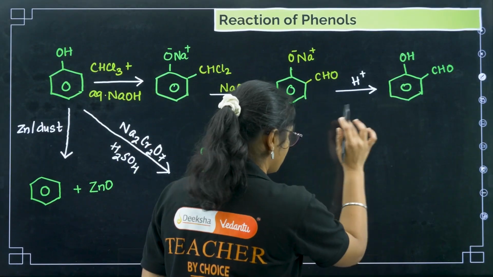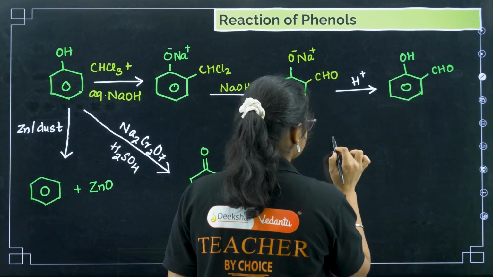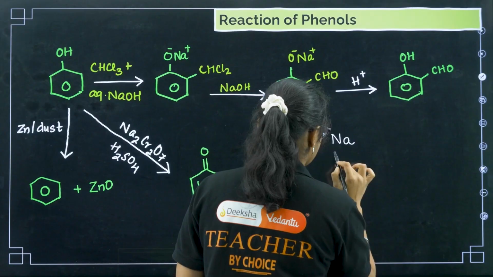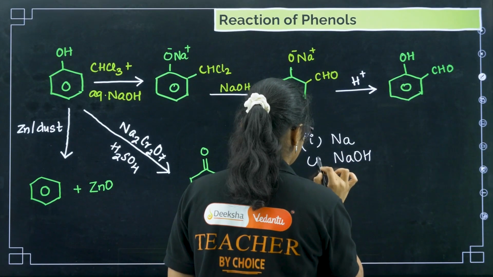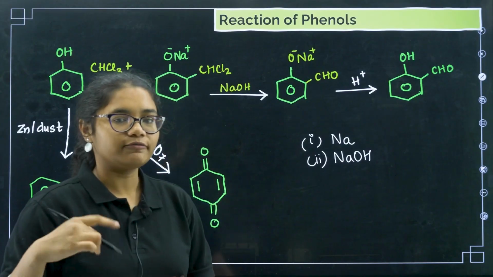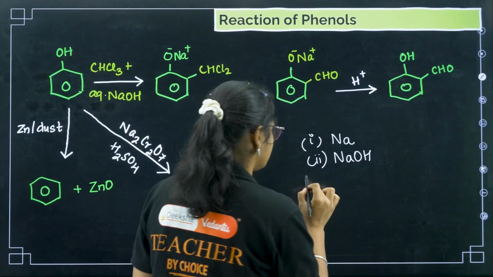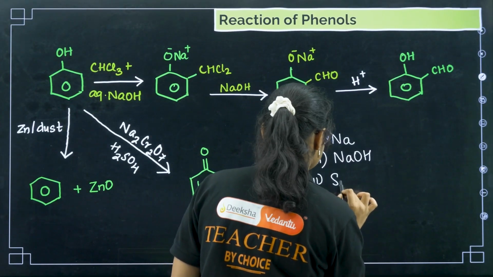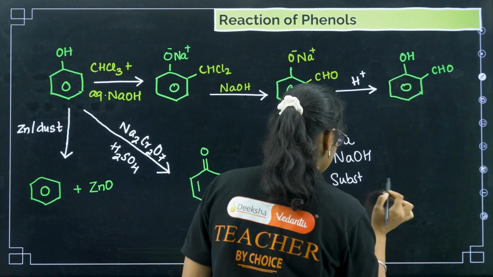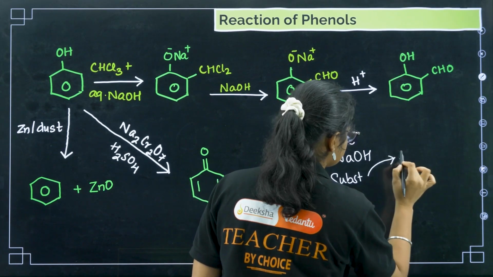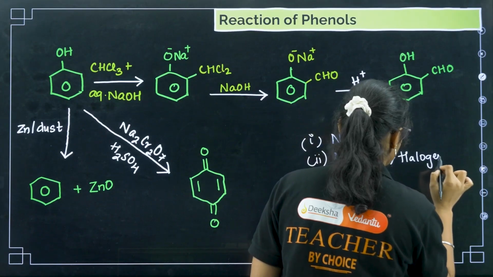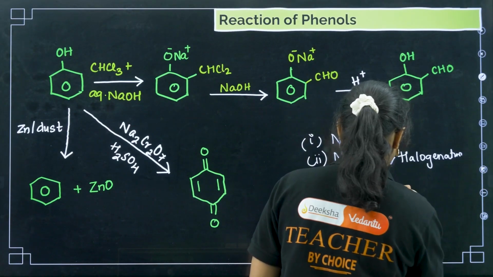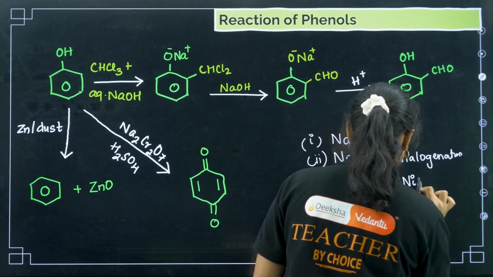I want to summarize the reactions of phenols. First is reaction with Na, second reaction with NaOH. We are doing active recall. After that we have electrophilic substitution reactions, under which we have halogenation and nitration.